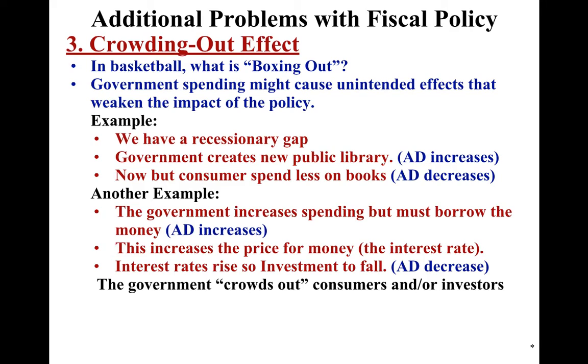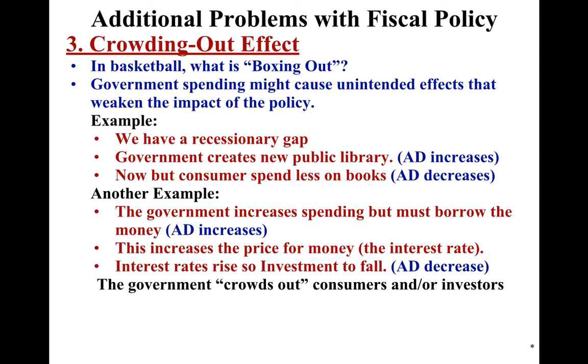Okay, so those are quick. This is the one you have a question on in your problem set. It's called the crowding out effect. Basketball boxing out is when you use your body to prevent the other person from getting a rebound. If you can visualize that painted area on a basketball court called the key, if you can box out your defender, sorry, the offensive person, to keep them from getting the ball, right? Government spending might cause unintended effects that weaken the impact of the policy. So they're going to crowd them out, box them out.